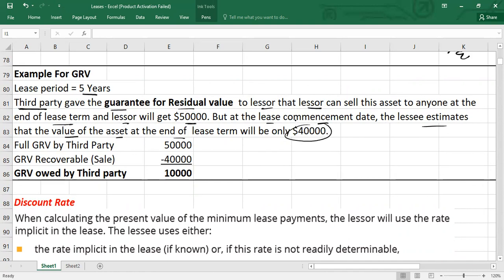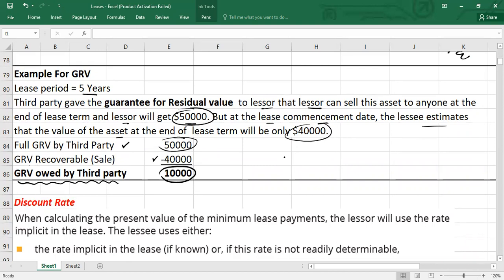Here the full guaranteed residual value is $50,000, so you put it here: full GRV by third party is $50,000. If the lessor sells this asset, maybe he will get 40,000, so again there is a shortage of 10,000. This 10,000 is GRV owed by third party.